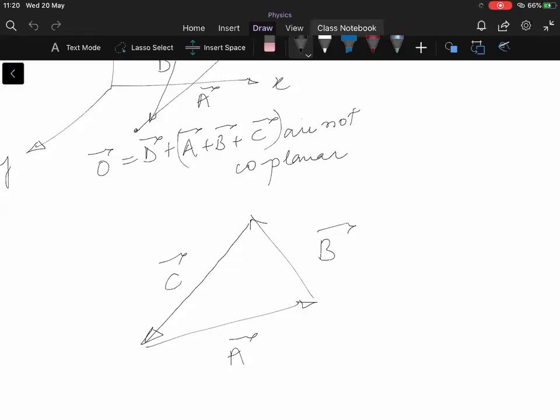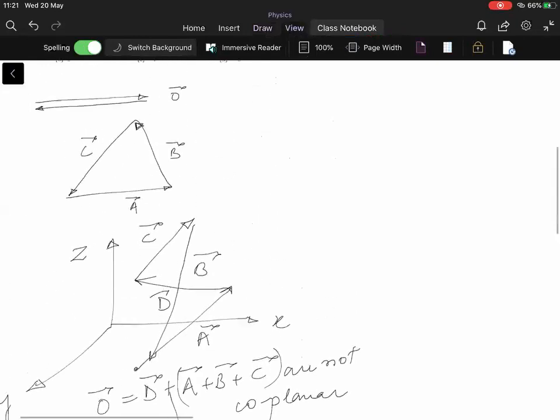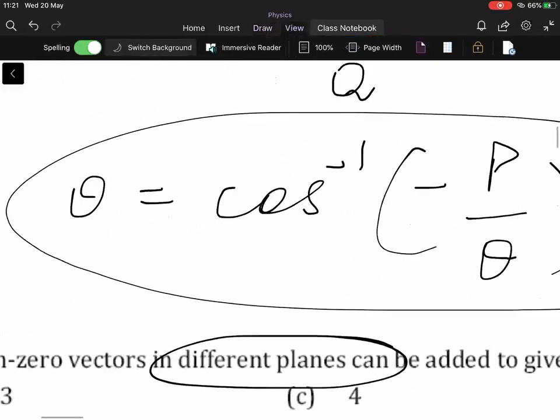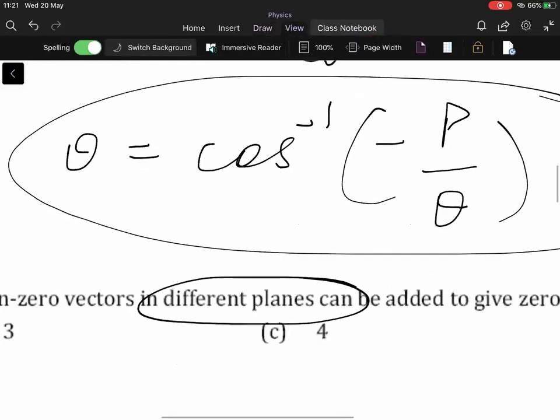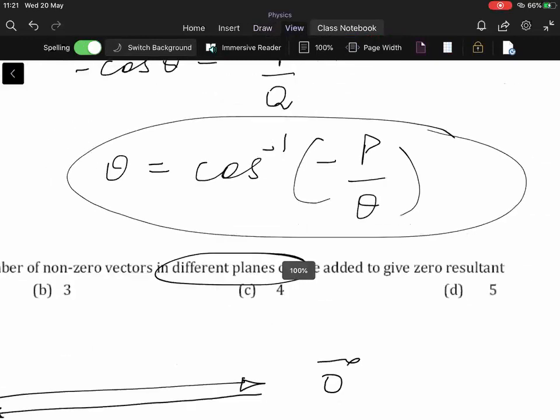If you take three vectors, then it forms a triangle, then the resultant will be zero. But the three vectors are coplanar, right? And in the question they are asking in different planes. Understood? Akshat, is the doubt clear, beta?